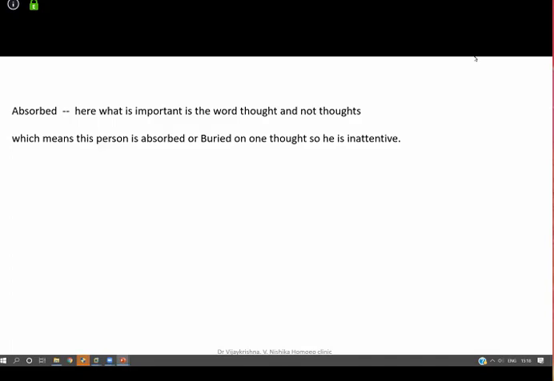So what does this tell us? It could also be a positive symptom. Meaning, if you are engaged in something very active, very positive, that can again be a positive symptom. Or if you are thinking something negative, it can be a negative symptom. But important here is you are engaged or deeply buried in a thought.